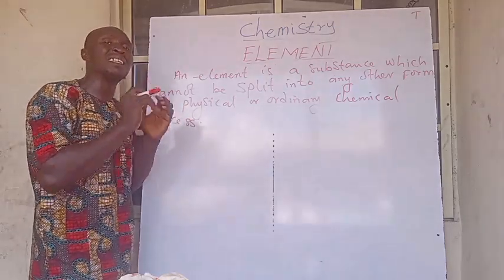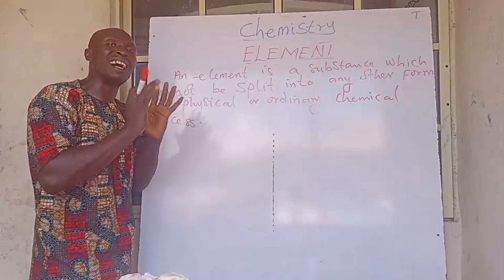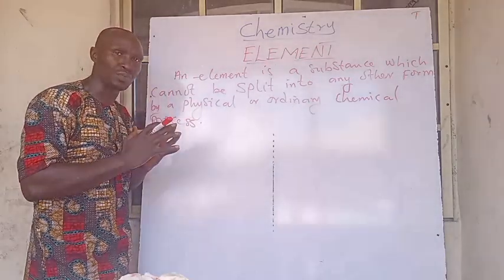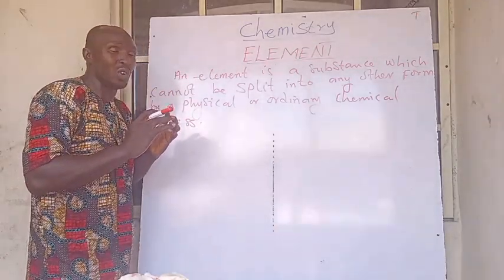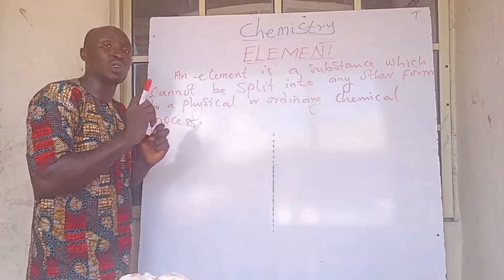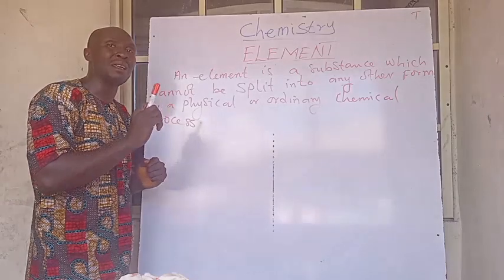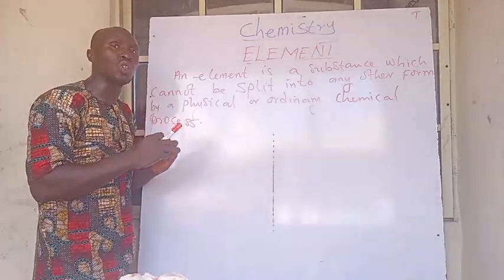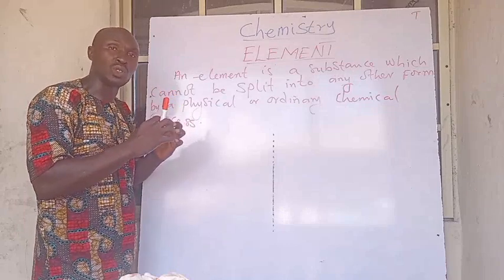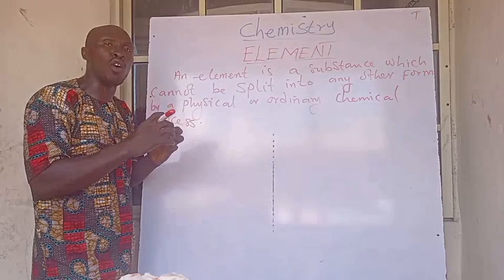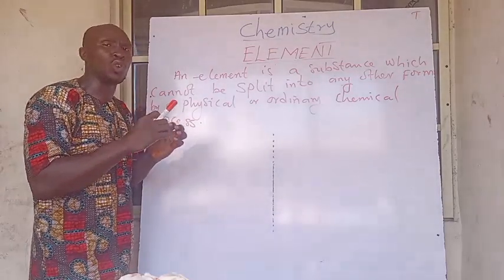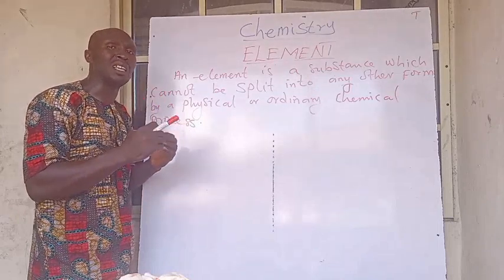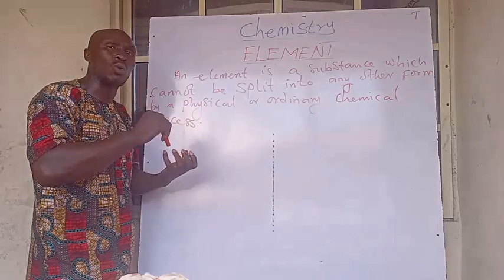Every element is considered to be a matter of its own. So in as much as some matter is created by the combination of atoms, molecules, or ions, some matter is formed by the combination of elements. Even when these elements are not in a combined state, they themselves are matter.